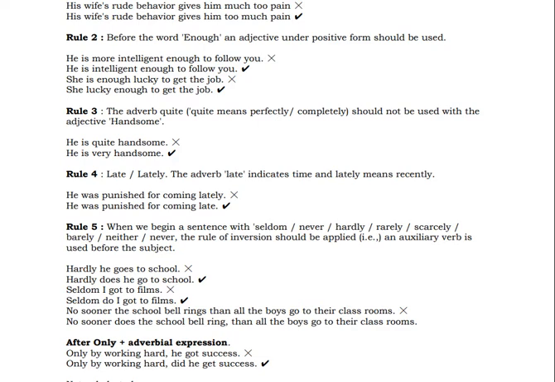The adverb quite. Quite means perfectly, completely. Quite means completely or very. With the sense of very you can use it, but it should not be used with the adjective handsome. He's very handsome, you can say. He's quite handsome, no. He's very handsome, you can use. Let's go to the next.